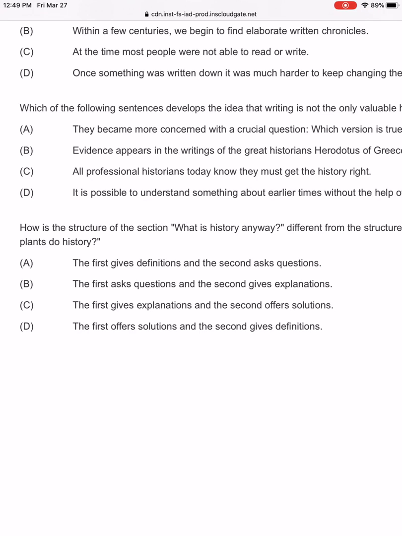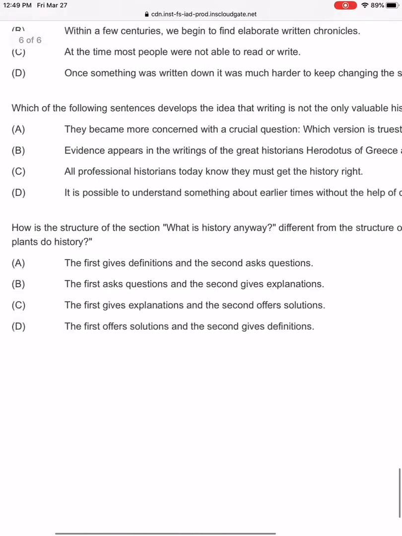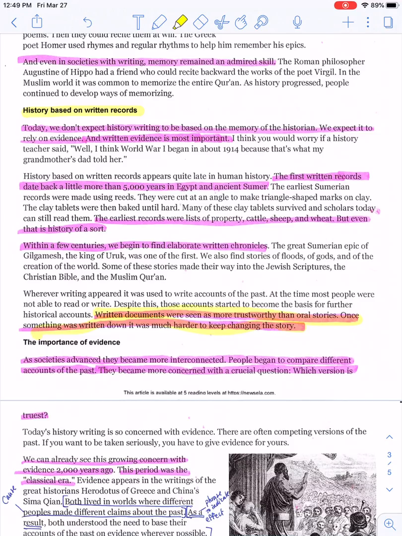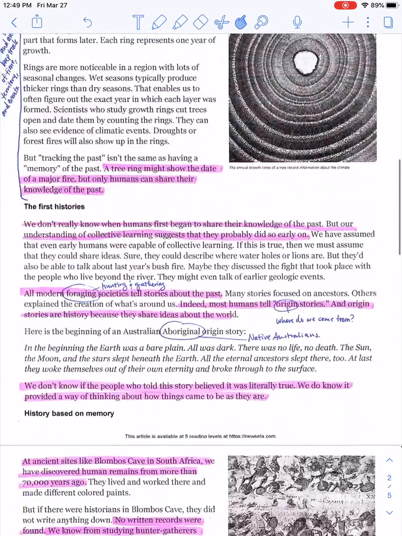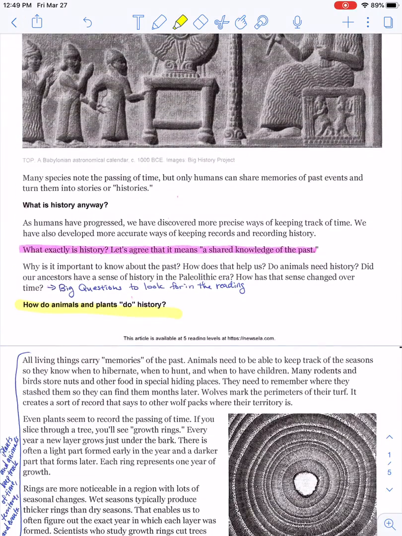How is the structure of the section, what is history anyway, different from the structure of the section, how do animals and plants do history? So let's go back to our reading then. Oops. Still have the highlighter tool. What is history anyway? This tiny little one right here.